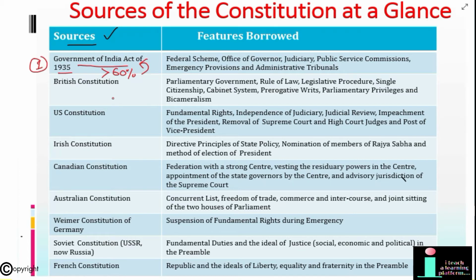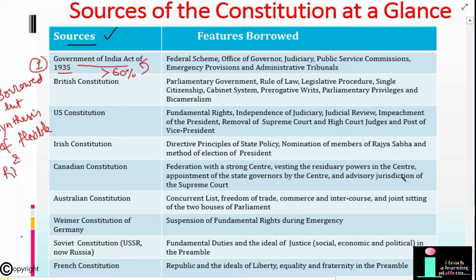It is also said that our constitution is borrowed, but actually it is a synthesis of rigid and flexible constitution, and as per the need of our country, it has been taken from different sources. So we will be discussing these sources one by one.